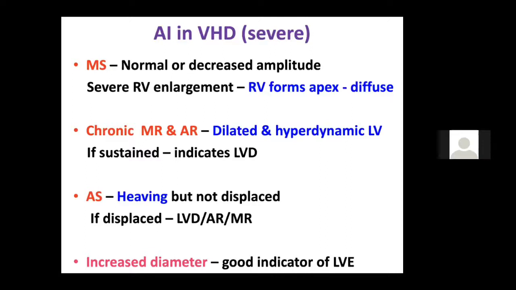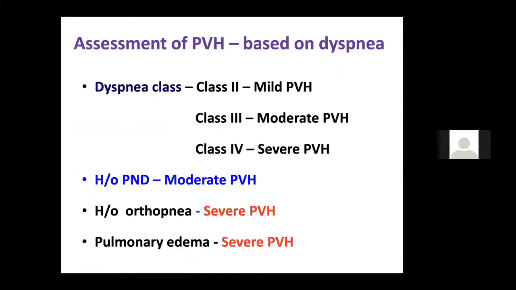In AS, if it is displaced to the sixth intercostal space, you should think that the patient has either developed LV dysfunction or has associated AR and MR, which is causing the shift of the apical impulse.